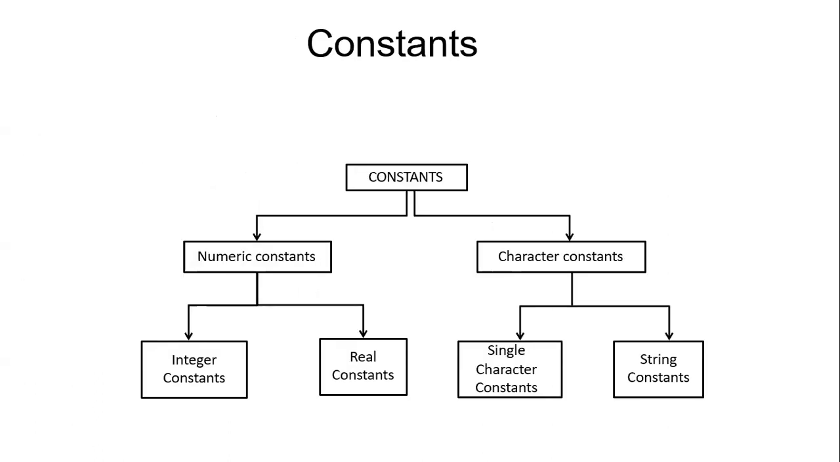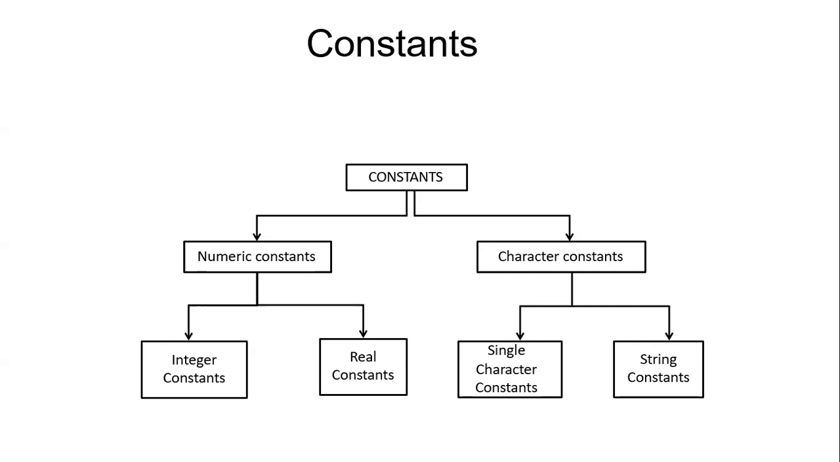Now, the next thing that we are going to discuss is about the constants. So, hope the identifiers part is clear to you. It is only for the variable name, like how we identify the students in a classroom by their names. Similar is the case with the identifier.